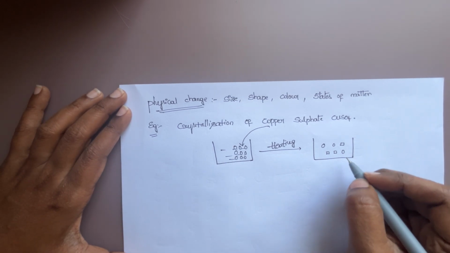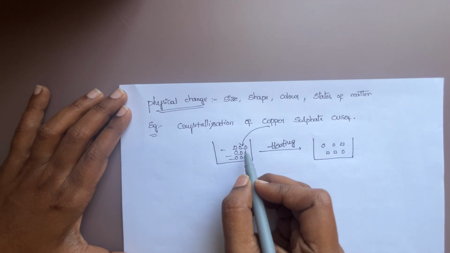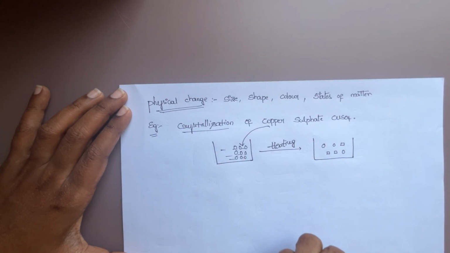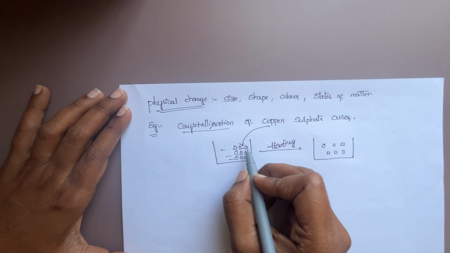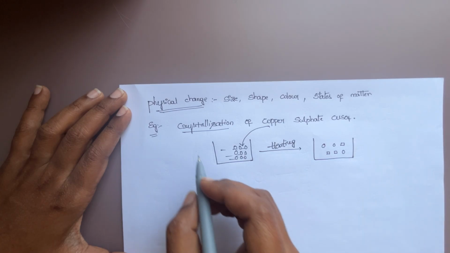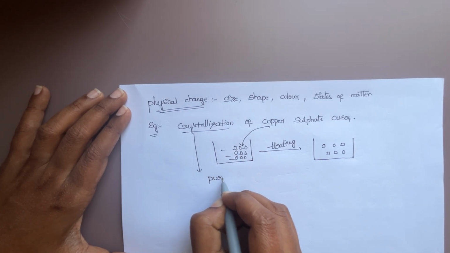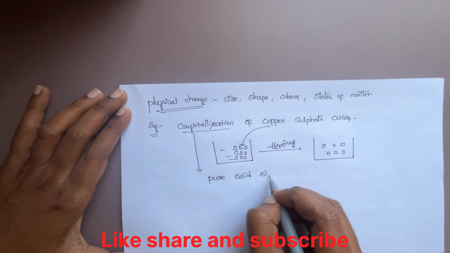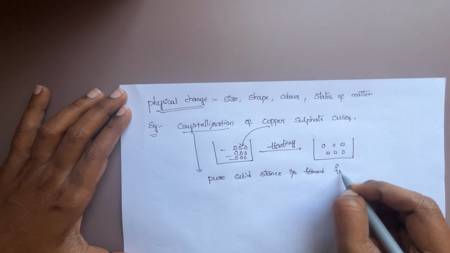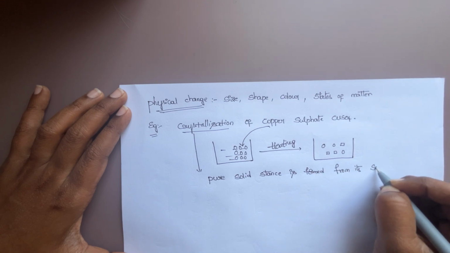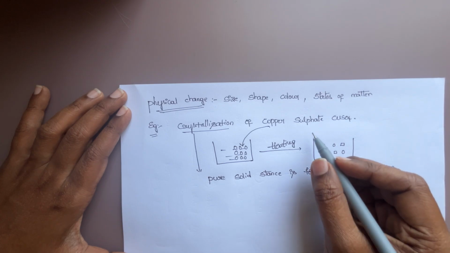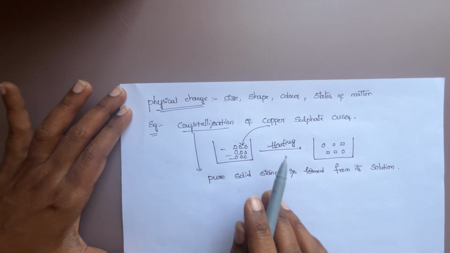The process of conversion of this copper sulfate into pure crystals is called crystallization. Before heating, it may contain impurities, but those impurities are removed through this heating process and then we get pure crystals. So crystallization is nothing but a pure solid substance formed from its solution. Very important: crystallization of copper sulfate, sodium chloride, or any other substance is a physical change, not a chemical change.